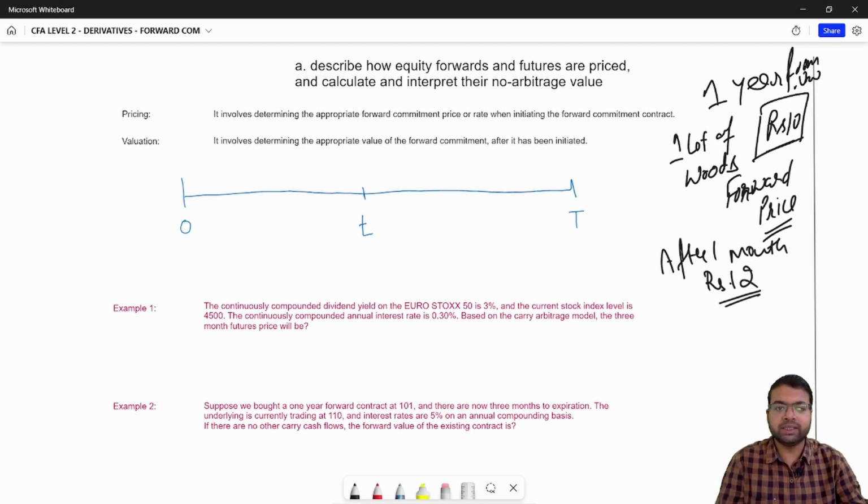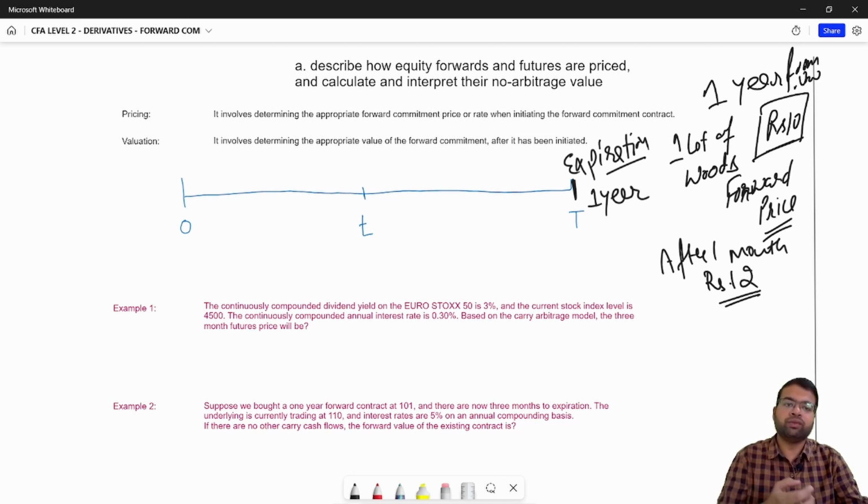So the pricing is like, let's say this is the timeline of the contract, 0, t and capital T. The capital T is the point where the contract will expire. In our example, the expiration is at 1 year, because you have entered into the contract to buy wood 1 year from now.